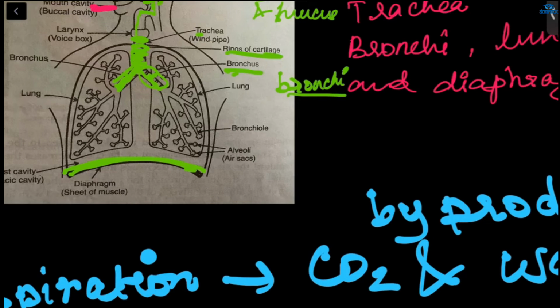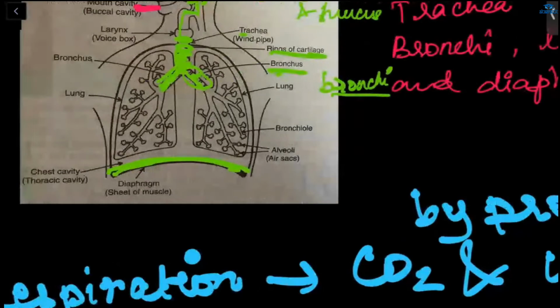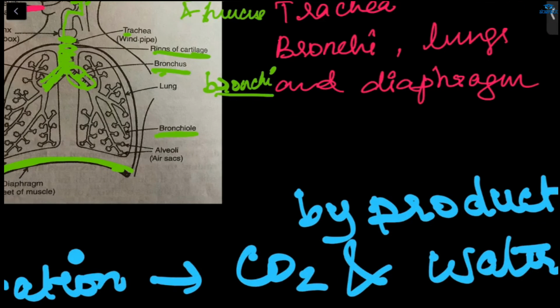Now this bronchus will divide to form a large number of smaller tubes, which are called bronchioles. And the smallest bronchioles will have tiny air sacs. You can see this here. This is called alveoli, and these alveoli are very thin and they contain blood vessels.